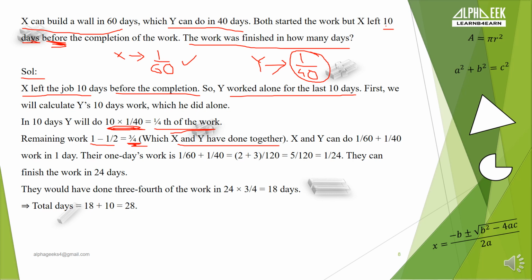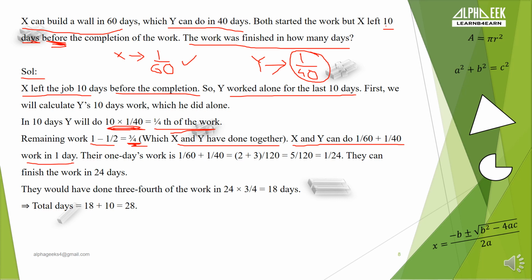So if we want to find the combined efficiency of X and Y in a single day, what we have to do? Remember the previous thing, 1 by X plus 1 by Y is equal to 1 by T. 1 by X and 1 by Y are the amount of work done by respective people in a single day, and 1 by T was the amount of work done by the respective people together in a single day. So X and Y can do 1 by 60 plus 1 by 40 of the work in one day.